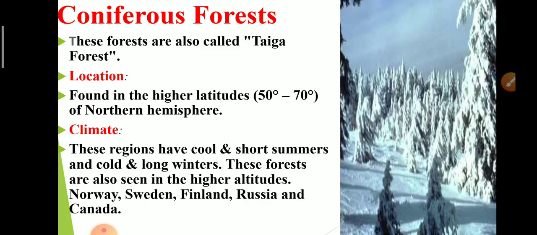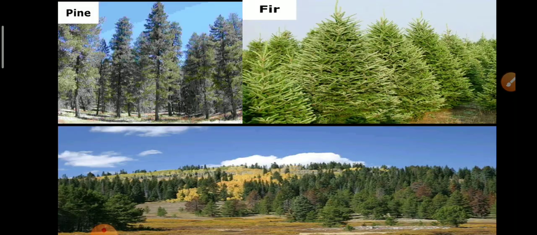Now, coniferous forest. These forests are also known as taiga forest. They are found in the higher latitudes of the northern hemisphere.